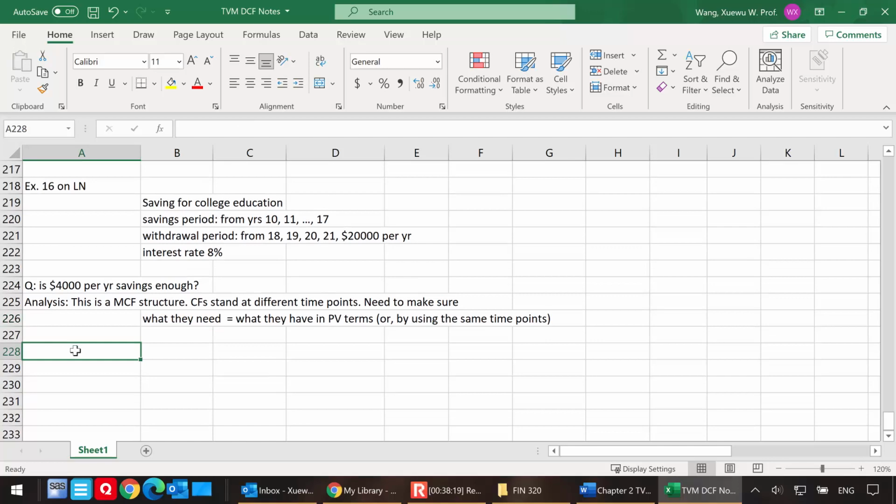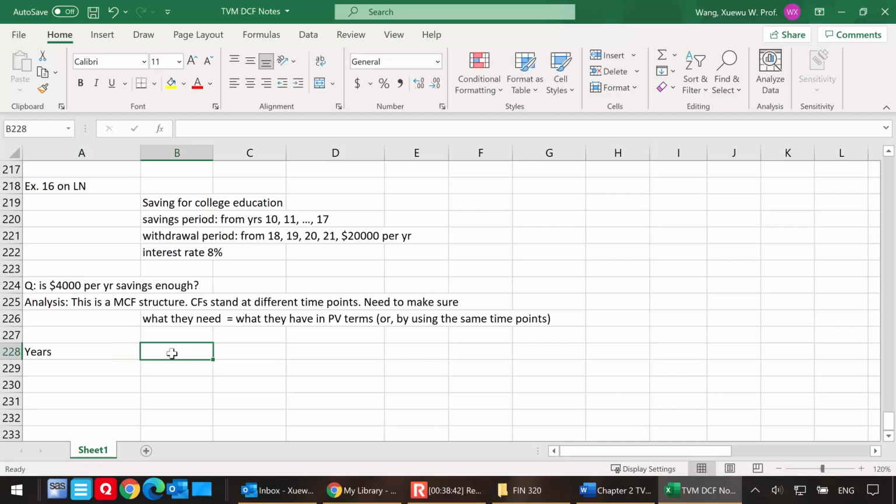So I'm going to build a timeline here. If you want to think about annuities, you may be able to find the answer by using Excel functions, but that can be very confusing. So I'm going to look at the time period here, and this I can say is years.